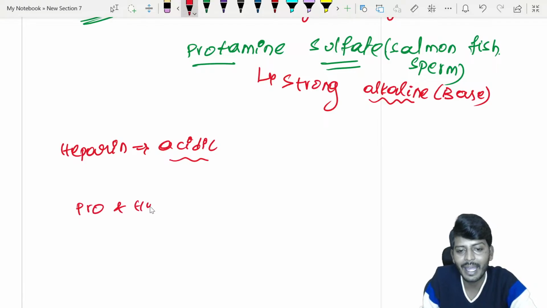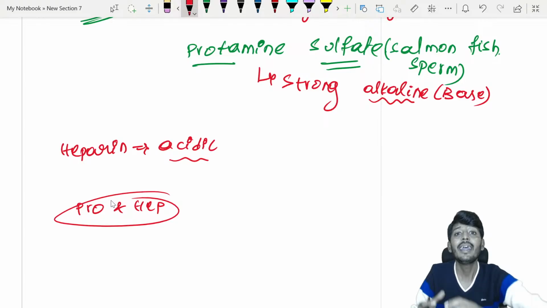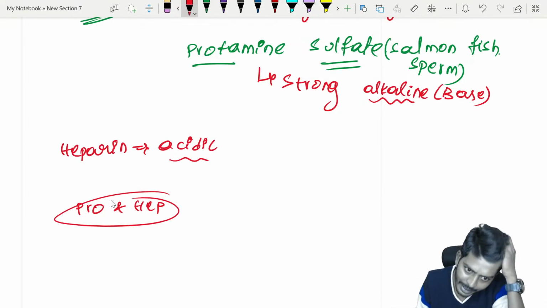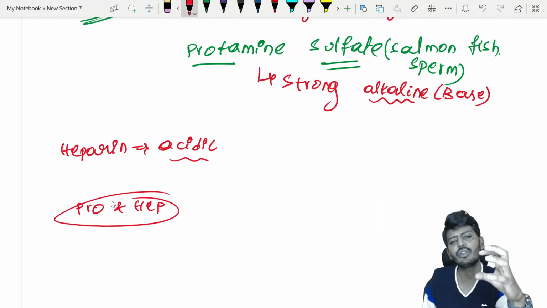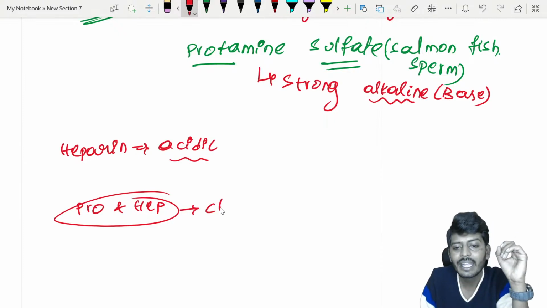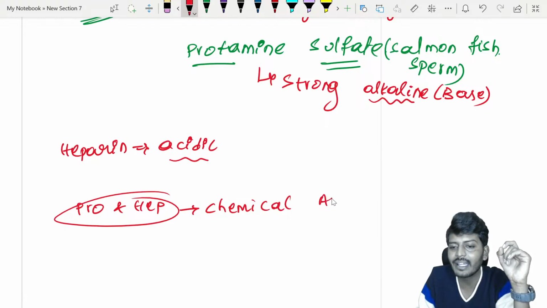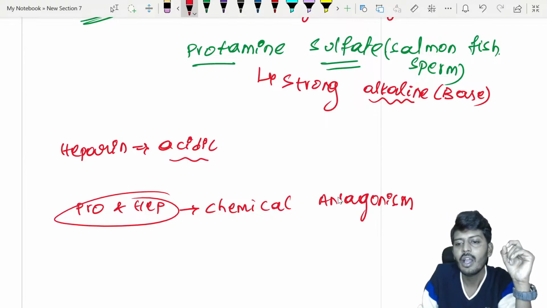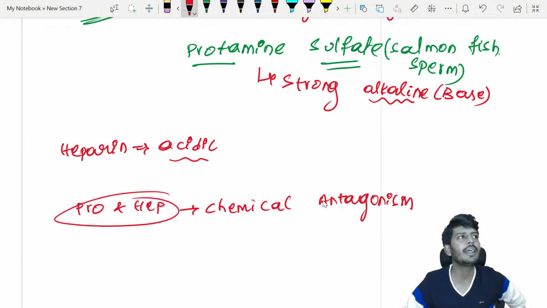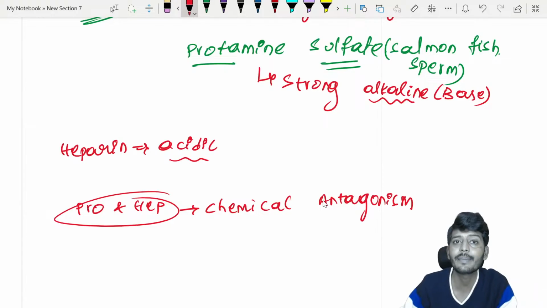Protamine and heparin work by neutralization. Neutralization is a type of chemical reaction. So what you need to remember, my dear students, is that protamine and heparin are a classic example of chemical antagonism. Which antagonism? Chemical antagonism. Don't get confused. Usually we just memorize protamine-heparin, heparin-protamine, without understanding why or how.